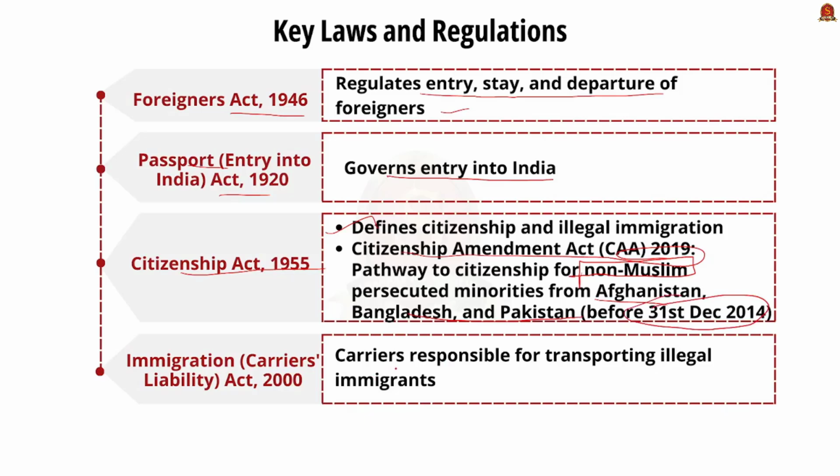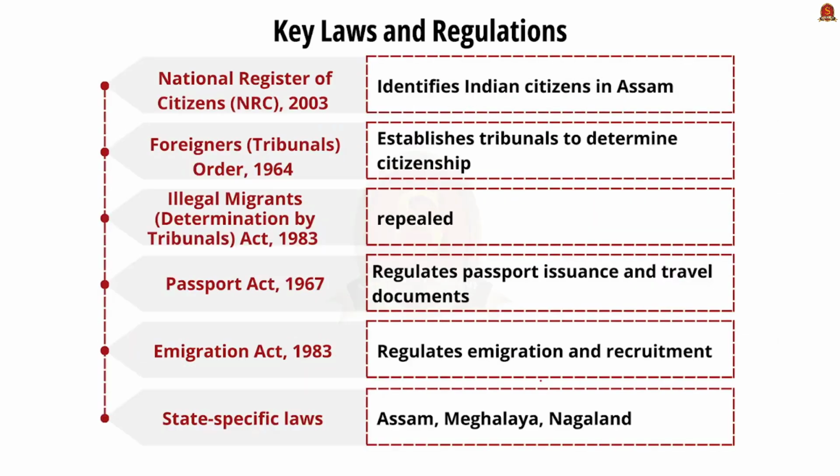The next act is the Immigration Act 2000. This act holds carriers responsible for transporting illegal immigrants. The next act is the National Register of Citizens Act 2003. It identifies Indian citizens in the state of Assam. Establishing tribunals to determine citizenship was given under the Foreigners Tribunals Order in the year 1964.